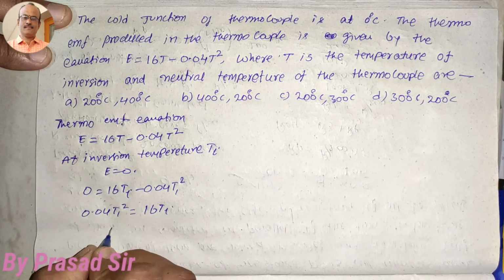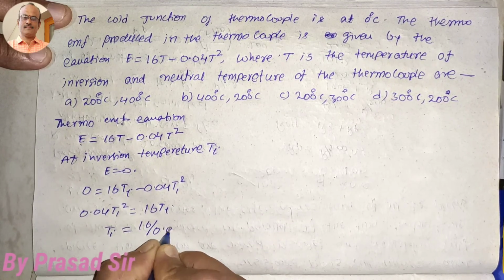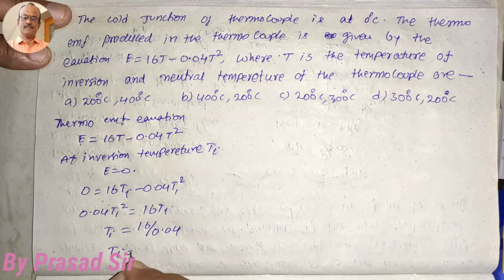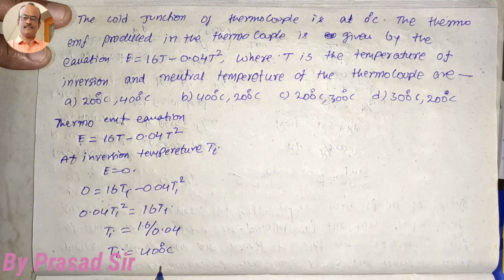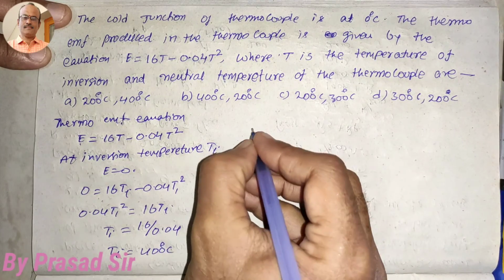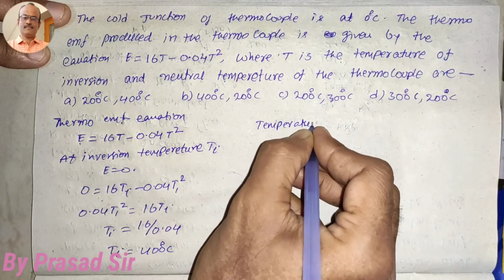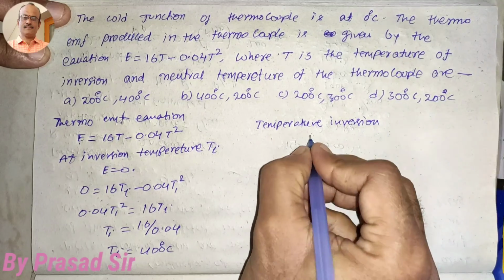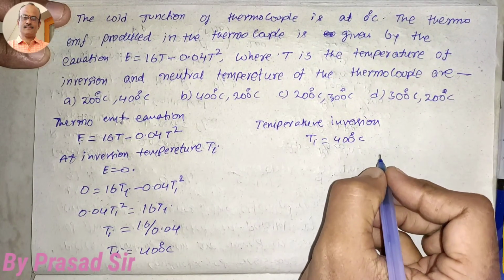So Ti cancels. Ti is equal to 16 divided by 0.04, which is nothing but 400 degrees centigrade. This is the inversion temperature. Ti is equal to 400 degrees centigrade.